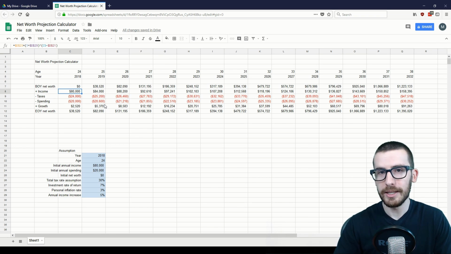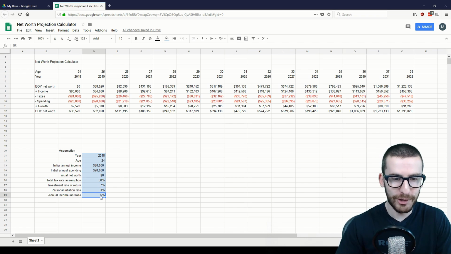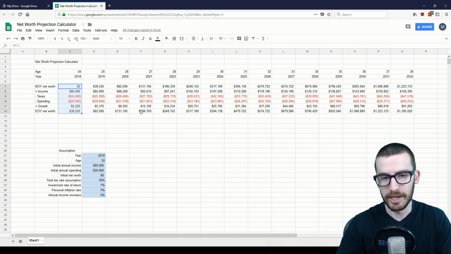So while it's not complete, you've already got a good idea of how this will actually work in practice. So if you're earning, let's say $80,000 a year, you're spending only $20,000 and your taxes are 30%, you can get 7% return, and you keep your spending down to 3% while you increase your income by 5%. I know that's a lot of assumptions, but basically it boils down to this projection here. You'll have $1 million starting from nothing by the time you're 36 years old, which isn't too bad.